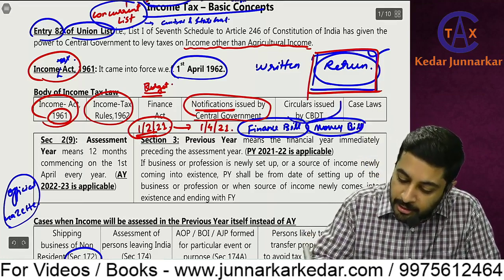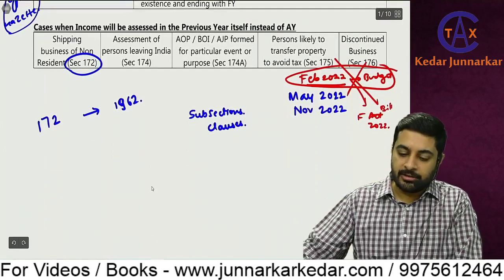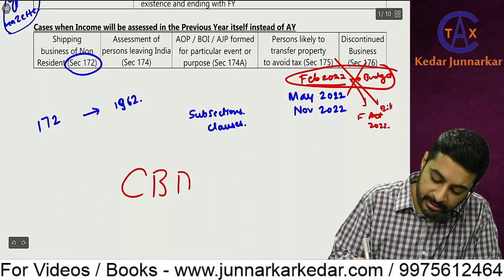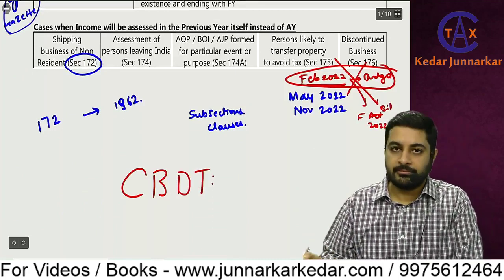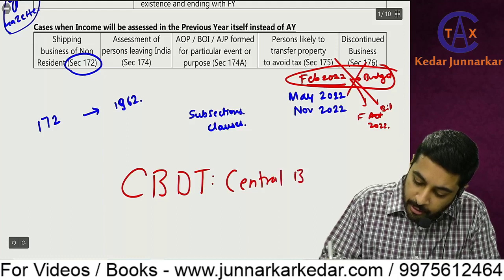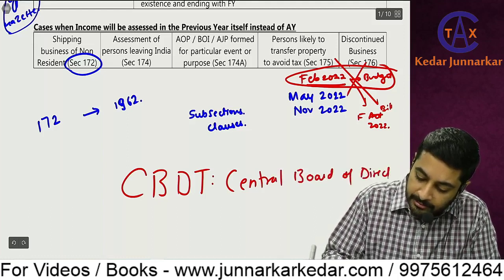Then circulars issued by CBDT. The highest level authority in income tax is CBDT, the Central Board of Direct Taxes.